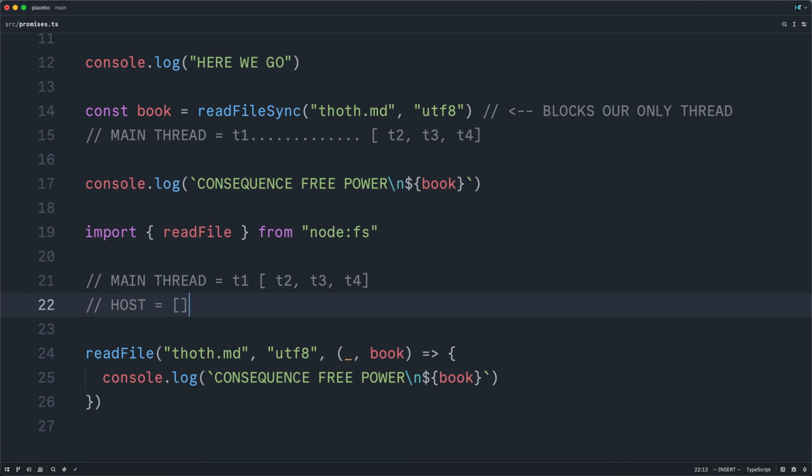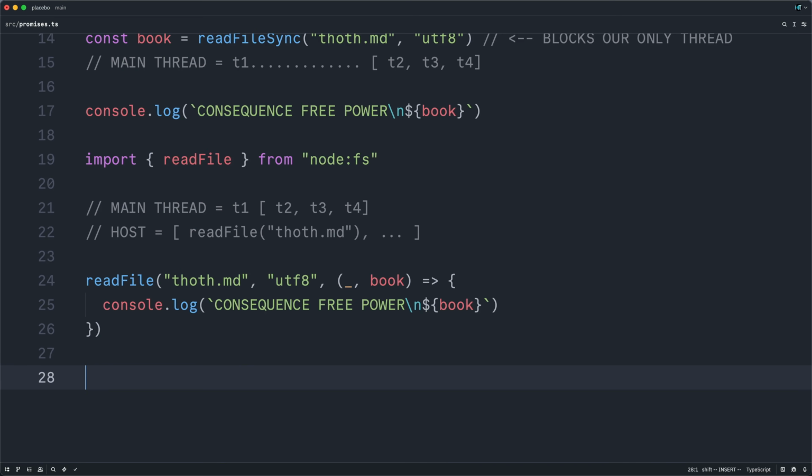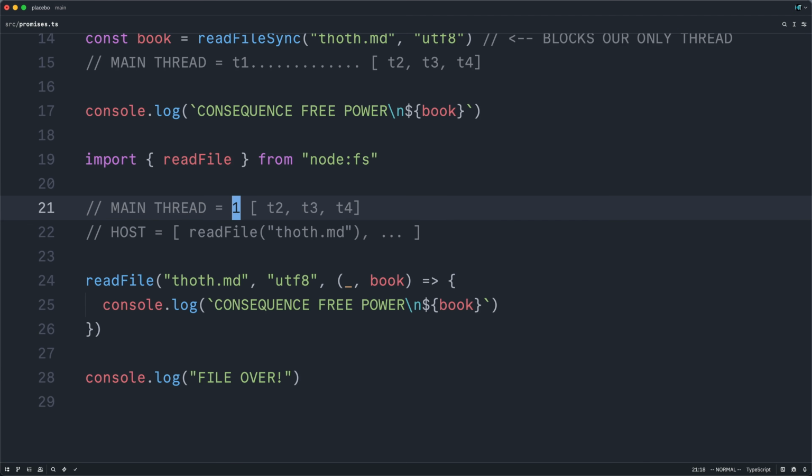And here there might be a pool of worker threads that might each be in parallel performing some kind of read operation. So our readFile operation will be kicked off immediately. And yes, there may be other I/O operations happening in parallel, but then the runtime does not wait for this process to finish. It would continue with the rest of the file. And so maybe we log something out, and that would happen immediately while the file is still being read in the background. And then this task is completed.